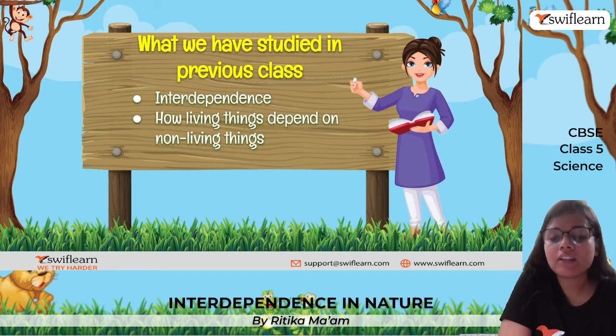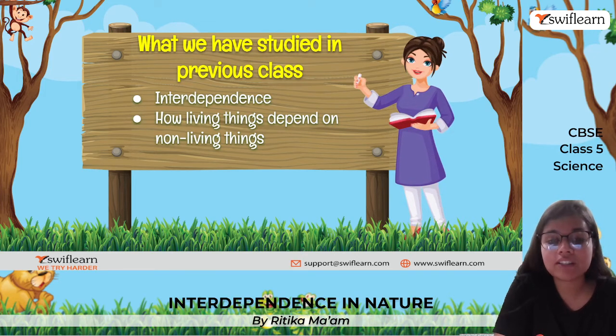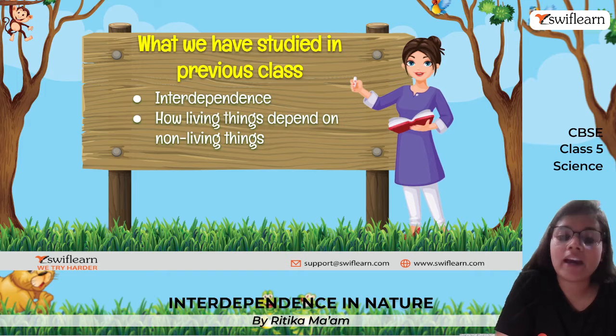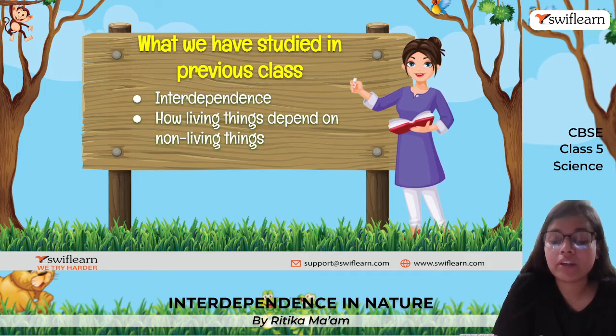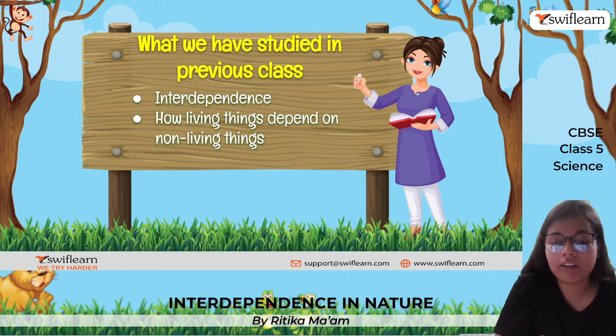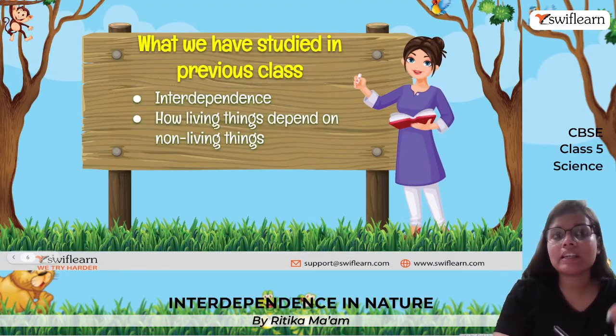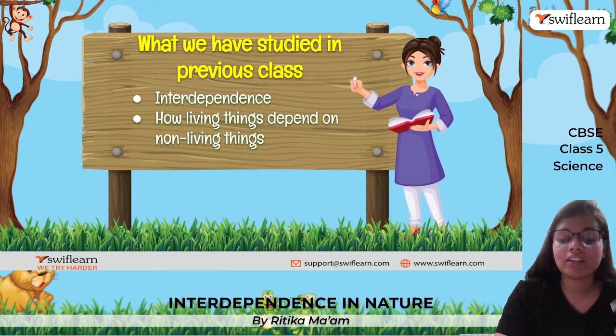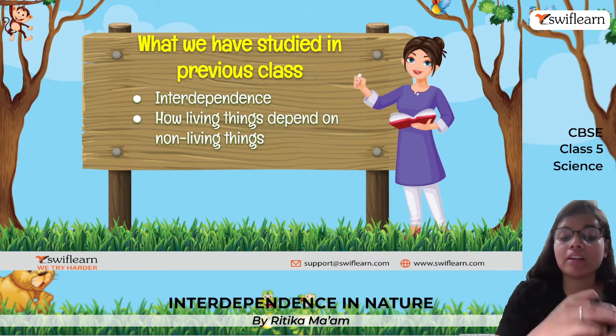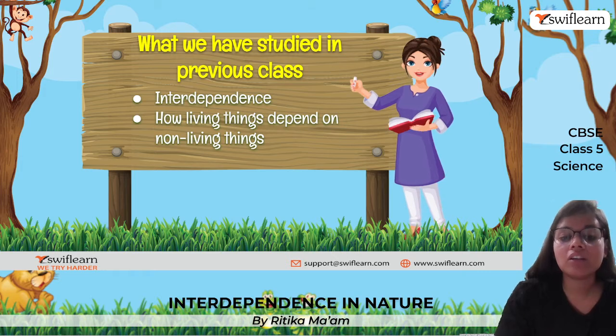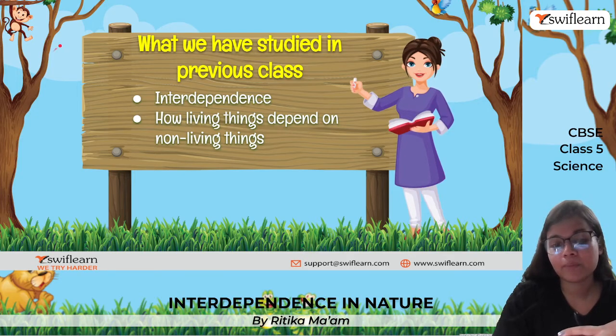Okay, before that, let's have a quick revision of our previous class. We saw what is meant by interdependence and how are living beings dependent on non-living things. So what is interdependence? Interdependence is how we are dependent on one another, right? If I talk about living beings, we are somehow dependent on non-living things, and non-living things are dependent on us. So this particular thing is known as interdependence.